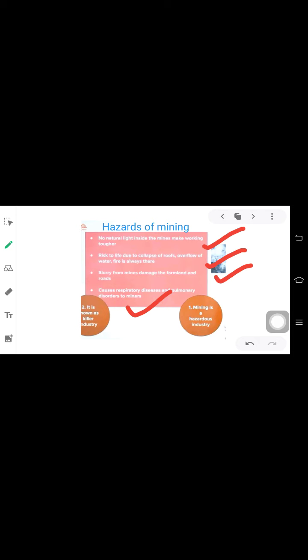The next point is how mining pollutes the nature around. The water resources in the region get contaminated due to mining. Dumping of waste and slurry leads to degradation of land and soil and an increase in stream and river pollution. Many measures have been taken by the government, and there are strict rules too, but many of them are not followed, and because of it mining has turned out to be a killer industry.